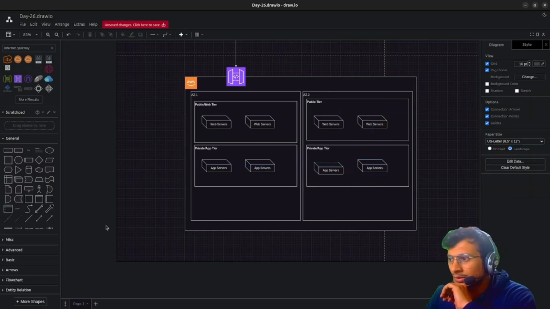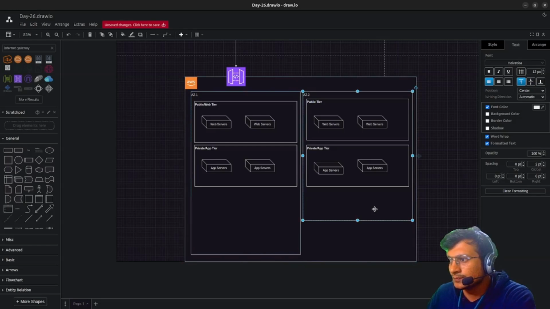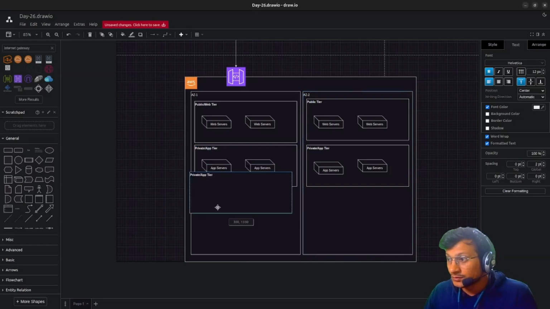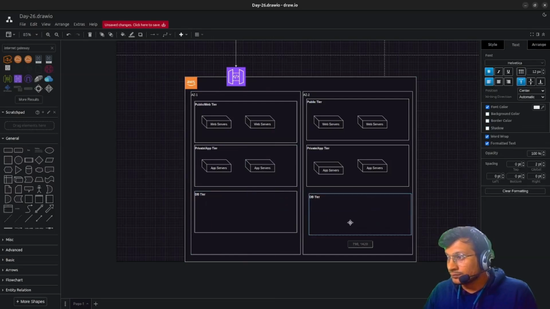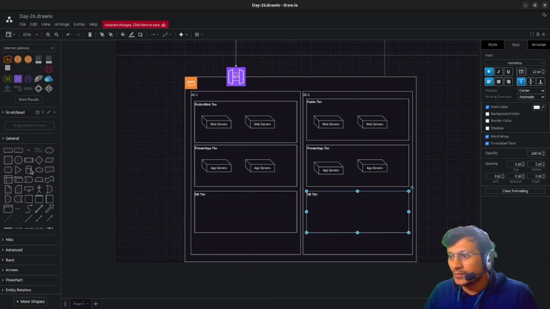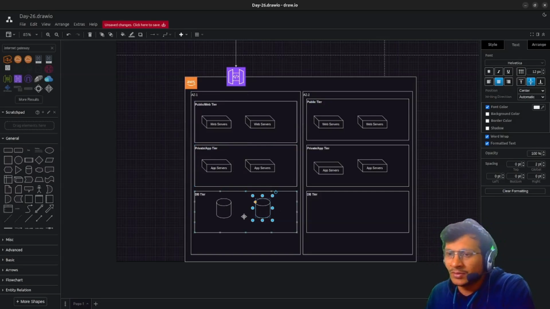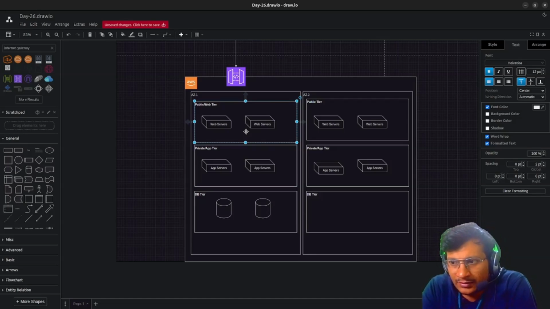Then there is one more tier which is called the database tier, the DB tier. In this we have our databases provisioned. We could keep databases in the private app tier also, but databases should be kept separate. First, they should never be kept in public. That is the very basic rule.